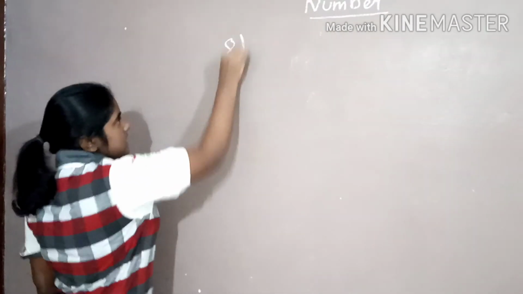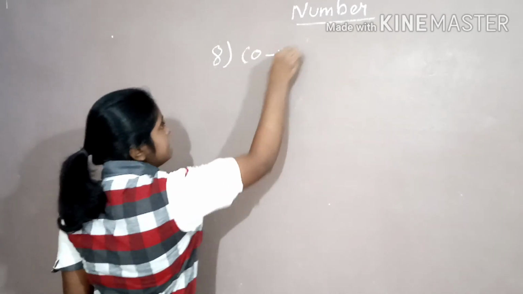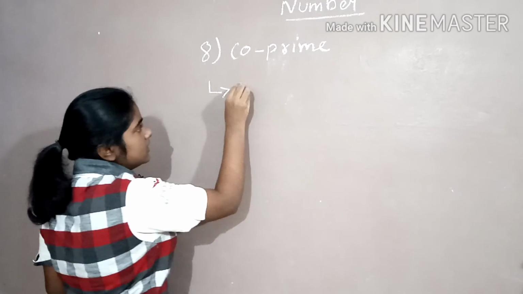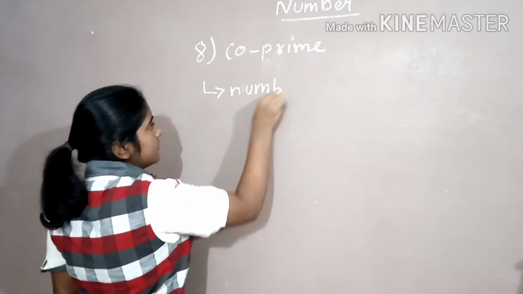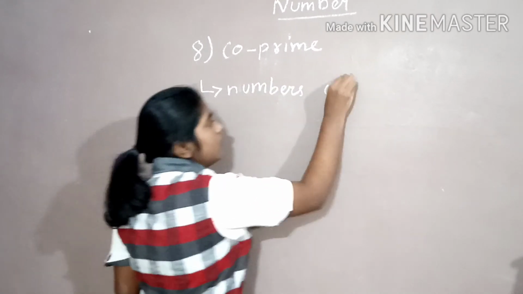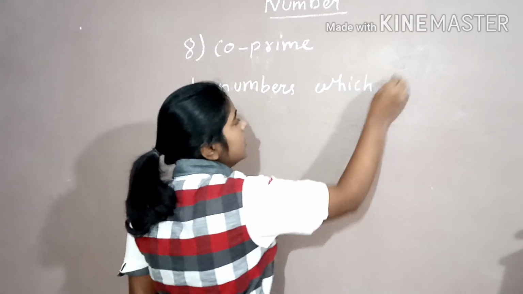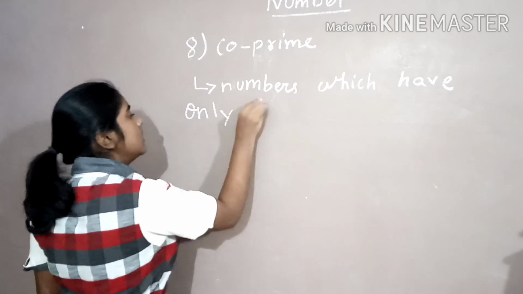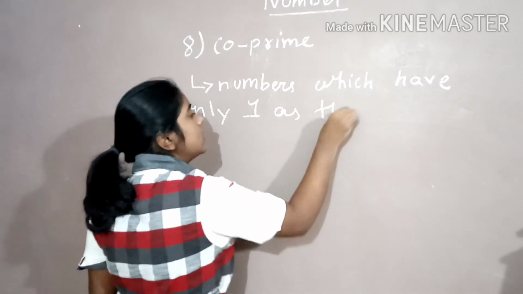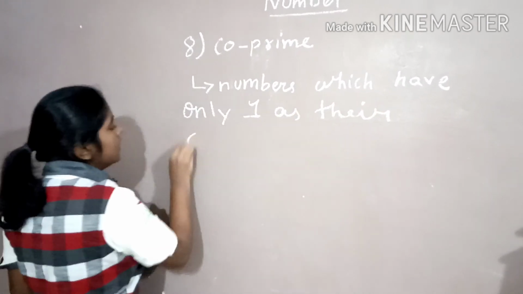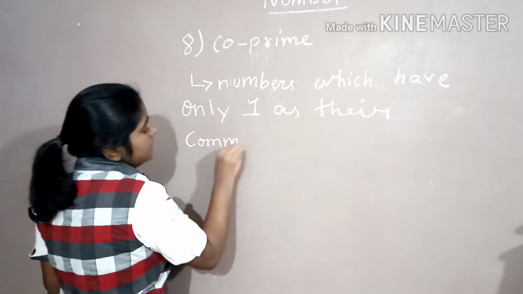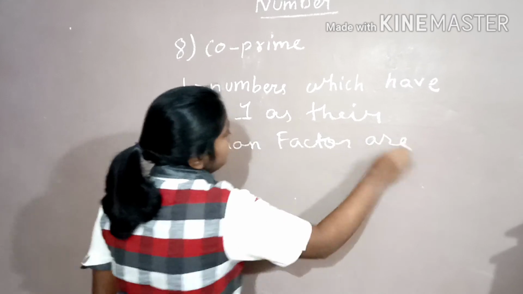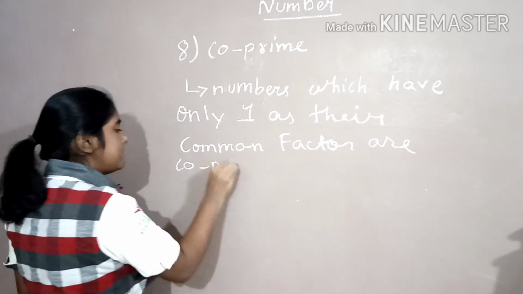The eighth topic is co-prime. The numbers which have only 1 as their common factor are co-prime.